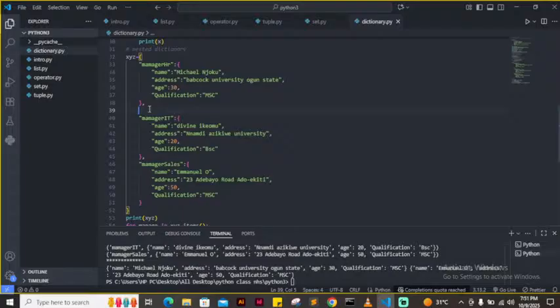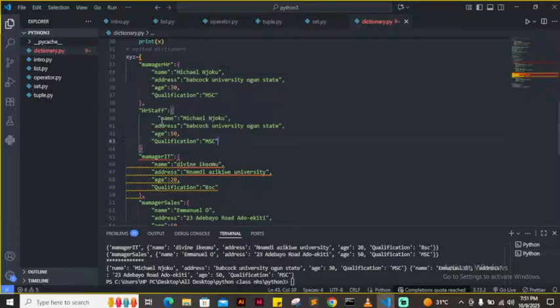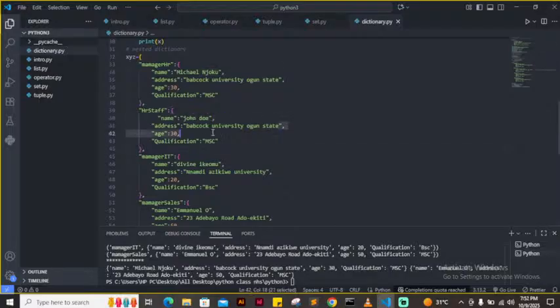Let's say in the dictionary manager, HRO staff, I have something like this. Let me just copy this so that I won't be writing code again and again. This one I need a comma here, that's why it's flagging error there. HRO staff name, let's say job, power line, wood, John Doe, power line OND.